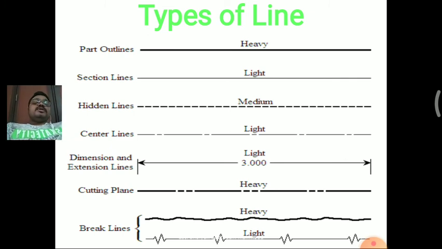So with HB we can draw part outlines, and with a 2H pencil we can draw the section lines, that is in the light color, and for the medium purpose you can use the H pencil. And dimensioning and extension lines also are in light color only. The arrow marks are only on the darker side. Next one is the cutting plane, that is a heavy, thick line. Next to last one is the break lines. So it is of different types, that is on the heavy side or the light side. We can draw it both ways.